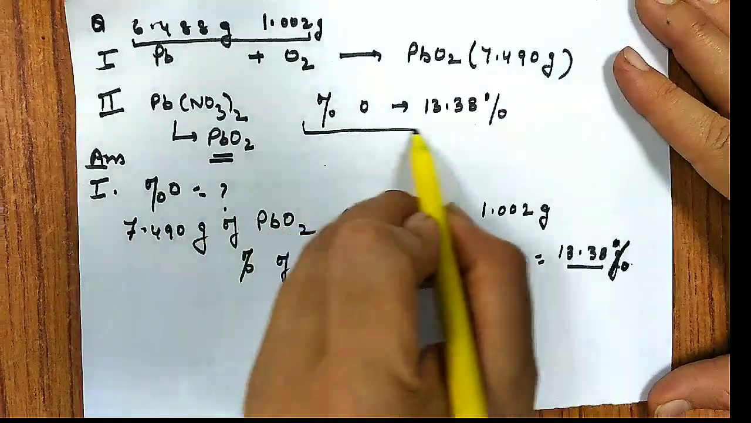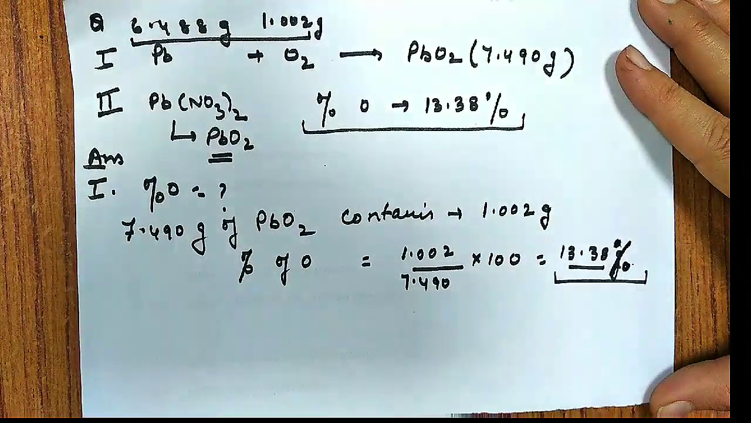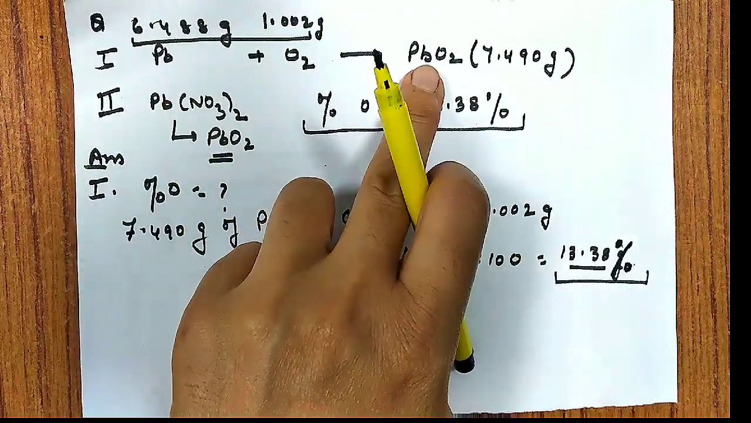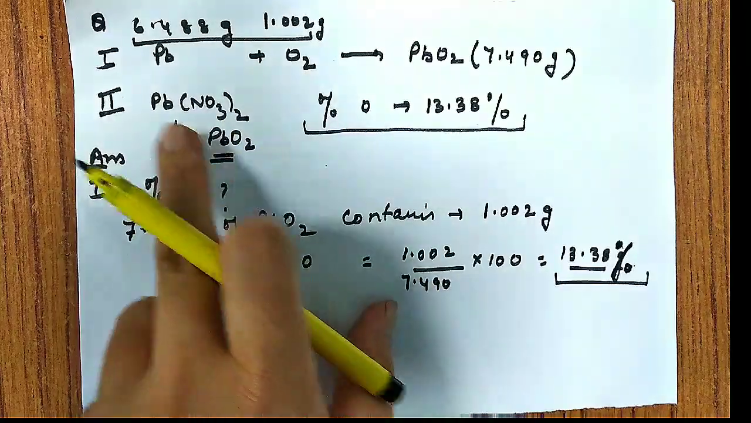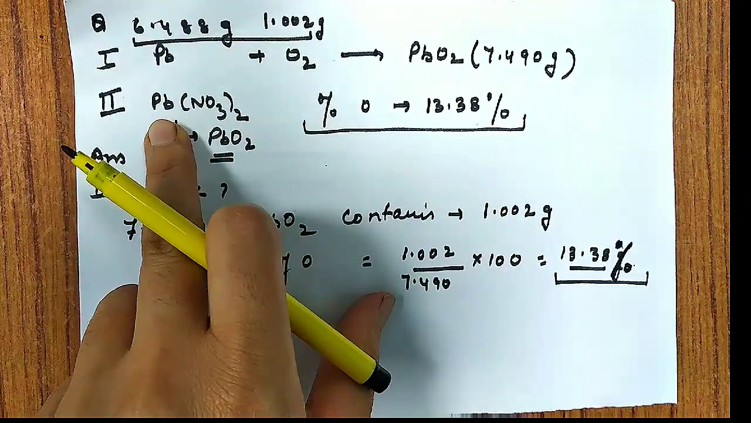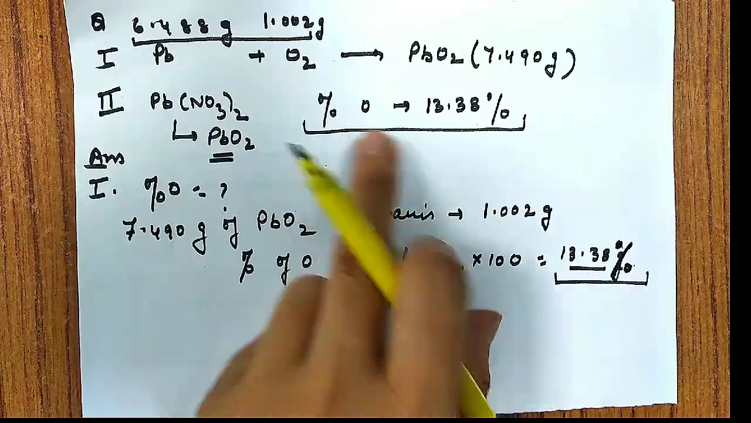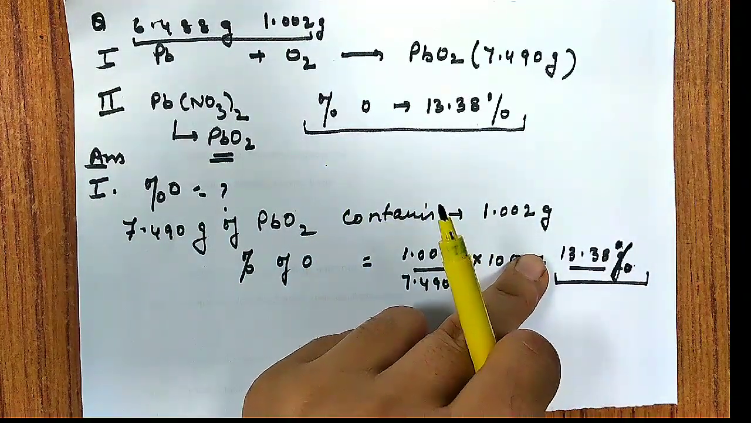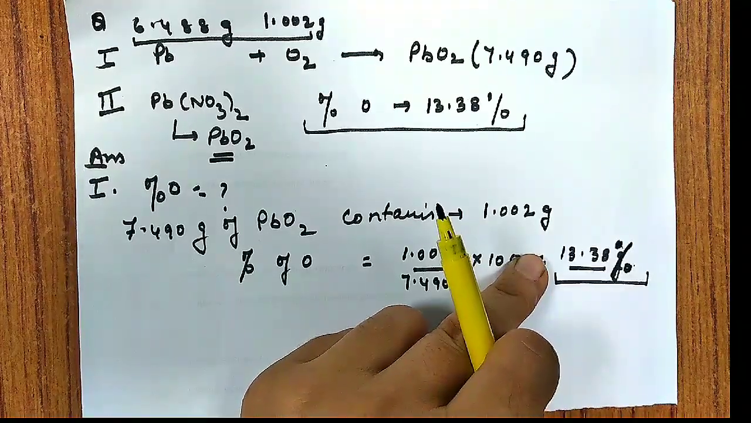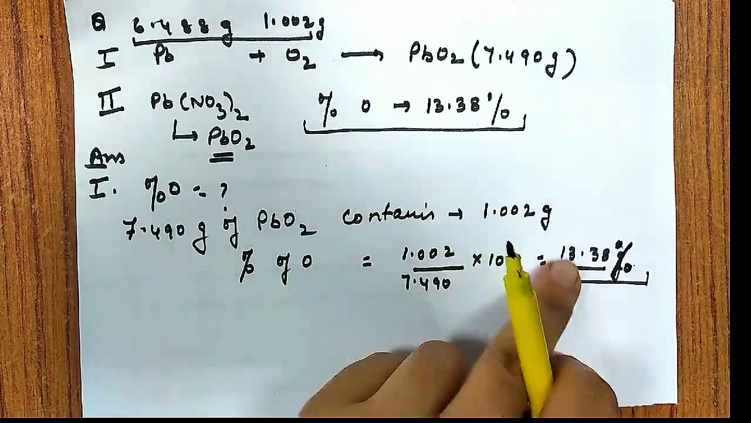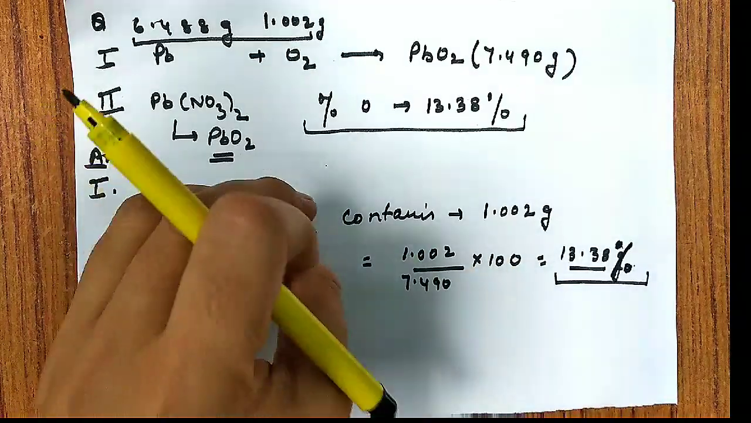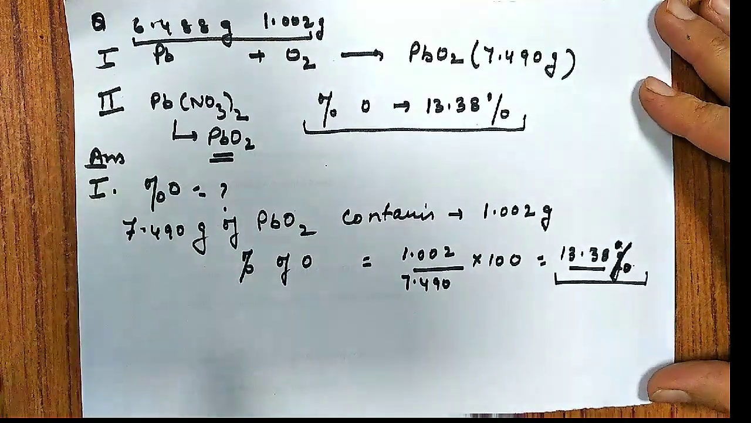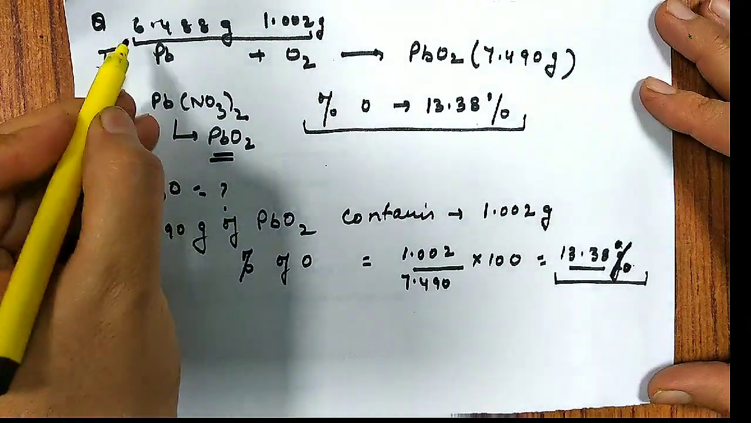In the second case, the percentage of oxygen has already been given. It means from these two methods, whether we prepare lead peroxide directly by mixing these two or by the decomposition of lead nitrate, in both cases the percentage of oxygen is exactly the same. Since the percentage is the same, both samples are identical, and it means this data illustrates the law of constant composition. I hope this question is very clear to you all.